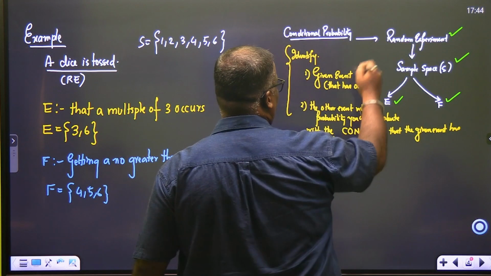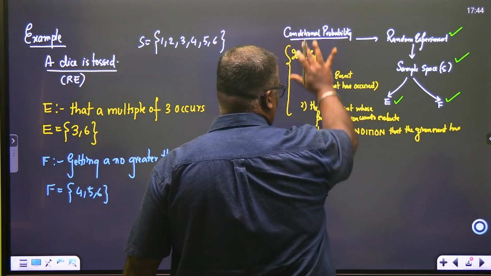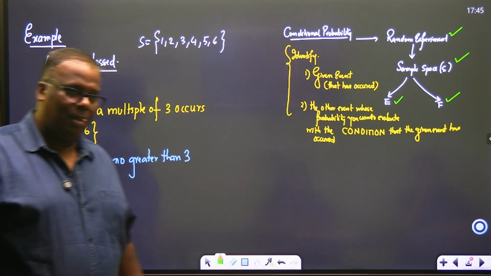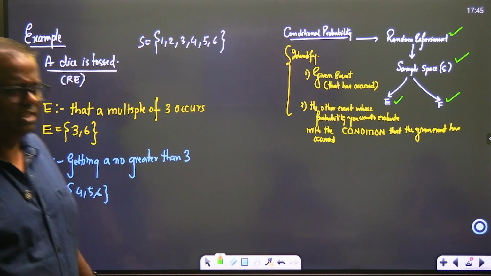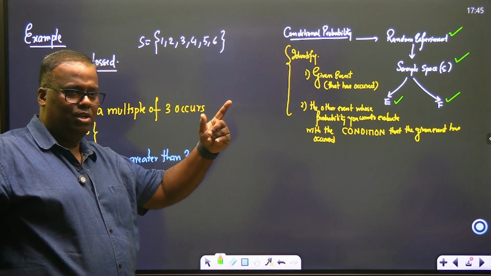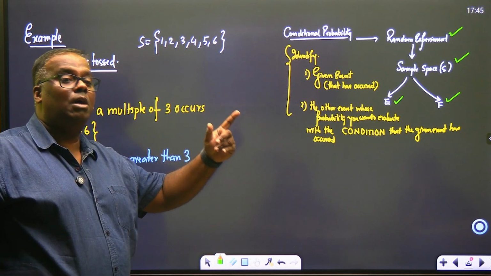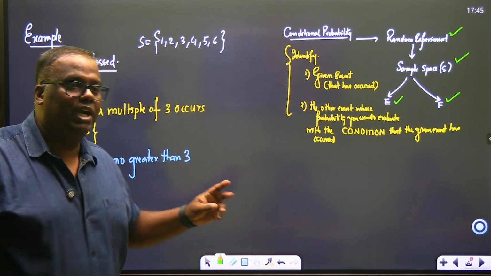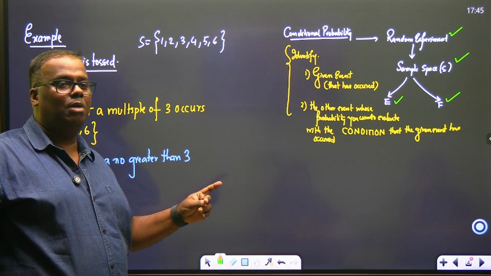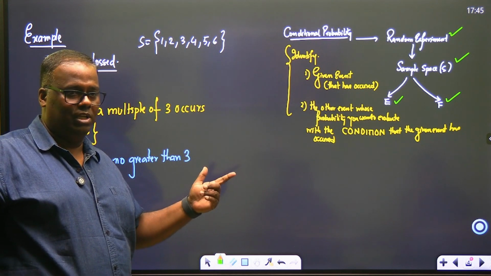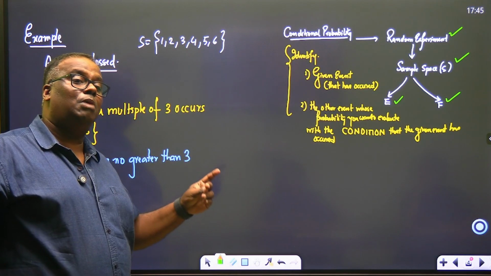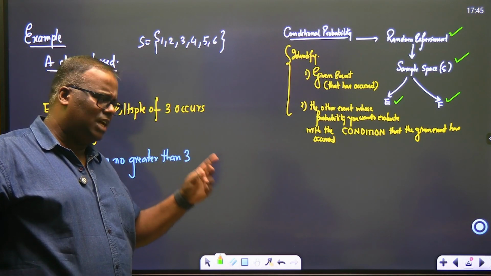So identify the given event. Now this structure we have to formulate. For that the question has to be made ready, right? So let's make the question. The question is something like this. Listen to me. A dice is thrown. Find the probability of getting a multiple of 3. Okay, a dice is thrown, say, twice. Or say a dice is thrown once.